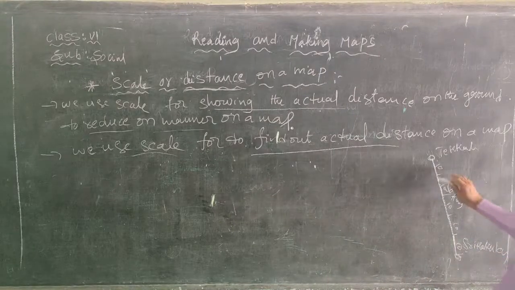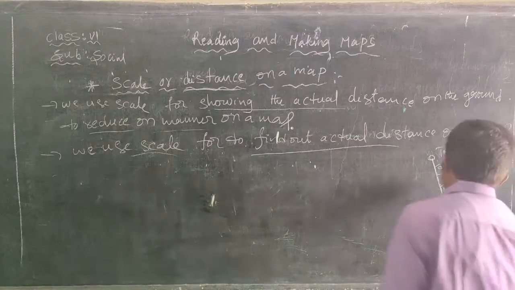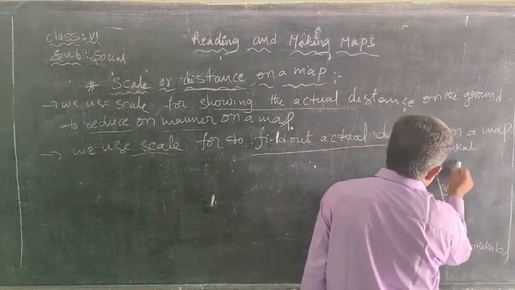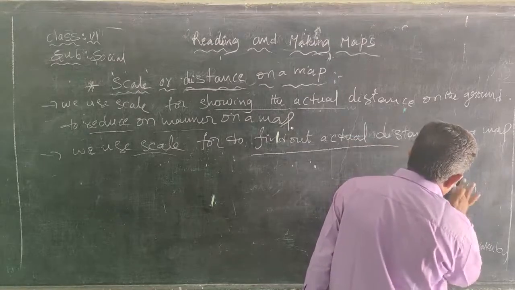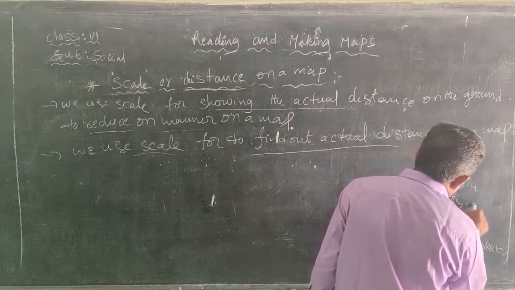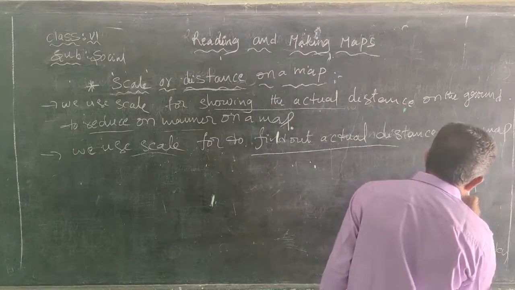Totally here 1, 2, 3, 4, 5. This is 1 centimeter, this is 2 centimeters, this is 1, this is also 1 centimeter, this is also 1 centimeter. Finally this is 1, 2, 3, 4, 5.